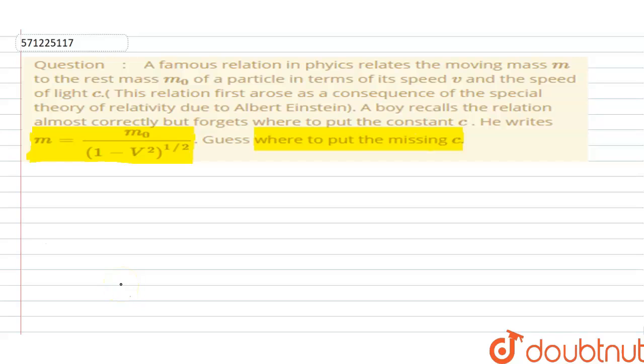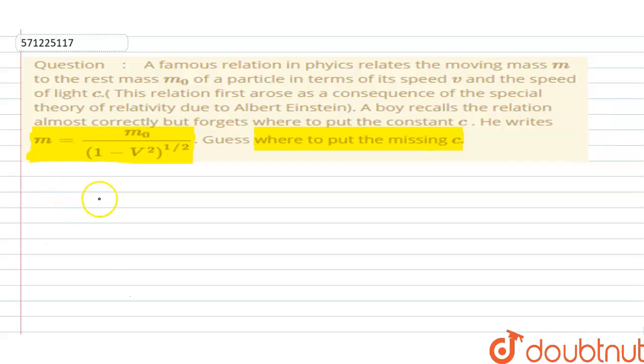Hello everyone. The question is, a famous relation in physics relates the moving mass m to the rest mass m naught of a particle in terms of its speed v and the speed of light c. This relation first arose as a consequence of the special theory of relativity due to Albert Einstein. A boy recalls the relation almost correctly but forgets where to put the constant c. He writes this formula, guess where to put the missing c.